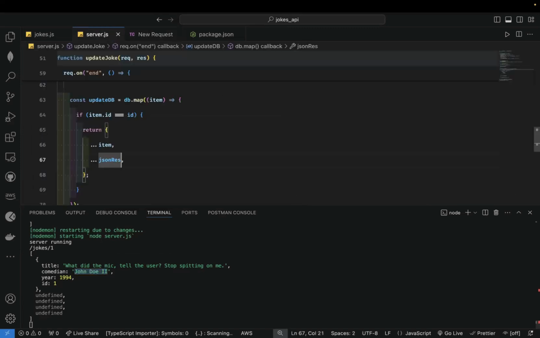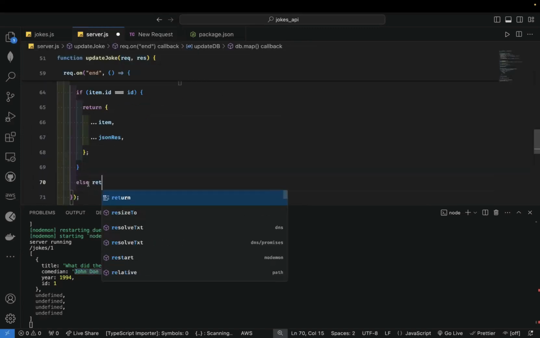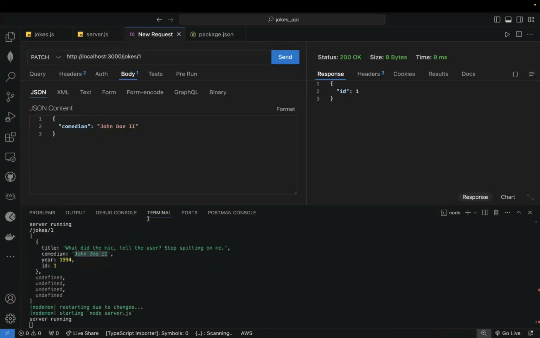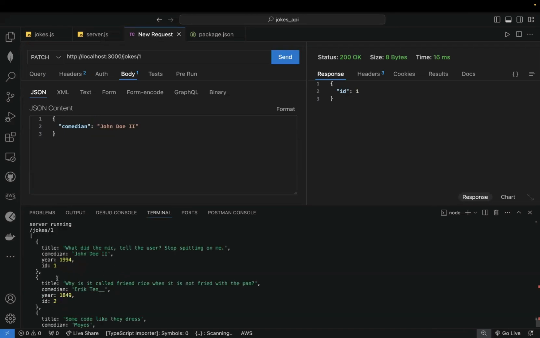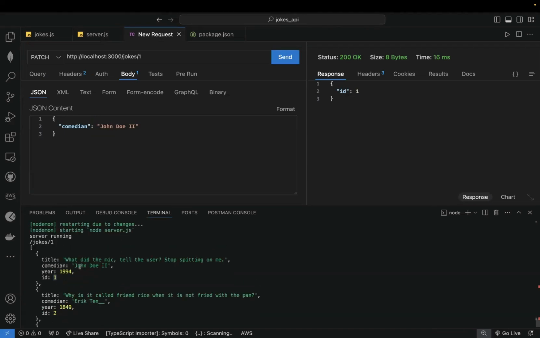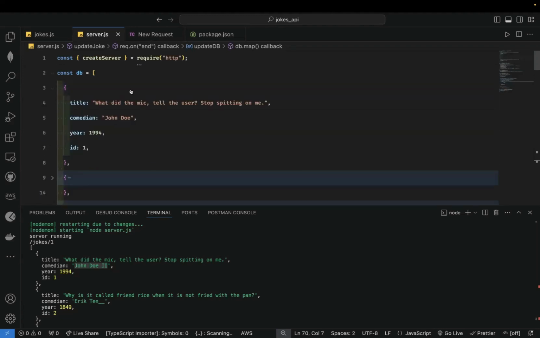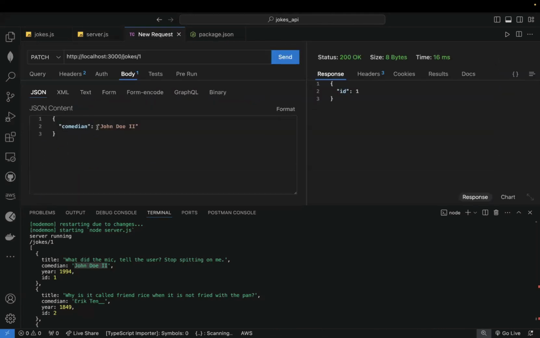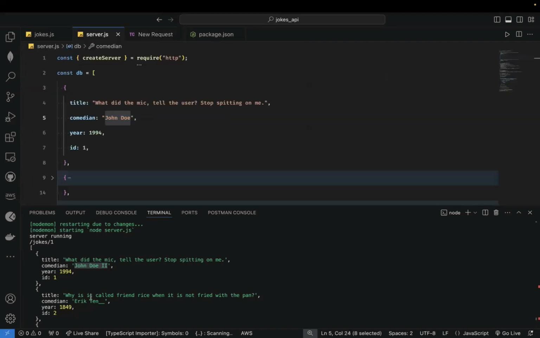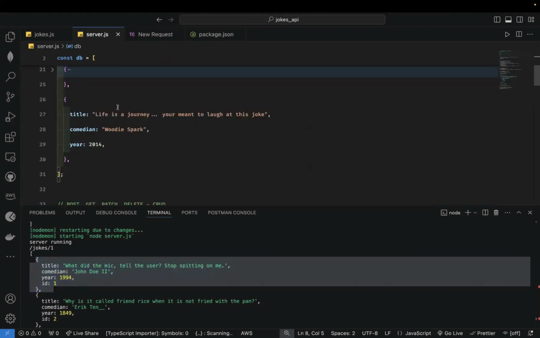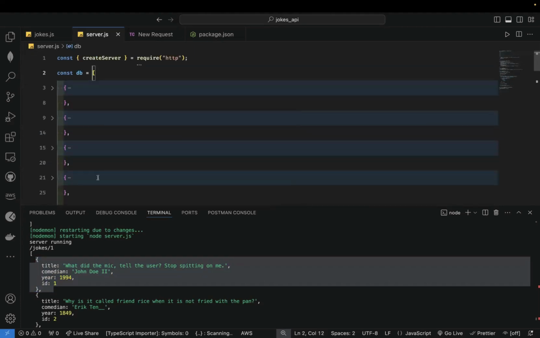Okay, so what we'll do is we say else return item, or no need for else, just say return item. And now if I call again, you will see that we get all our data, but the one with ID 1 has been changed to John Doe 2. If you check the original data that I had, you will see that it was just John Doe. But after our update operation, we changed it to John Doe 2, right? You will now see from the response that it was changed to John Doe 2. So the last step that we need to make is to now update this DB.